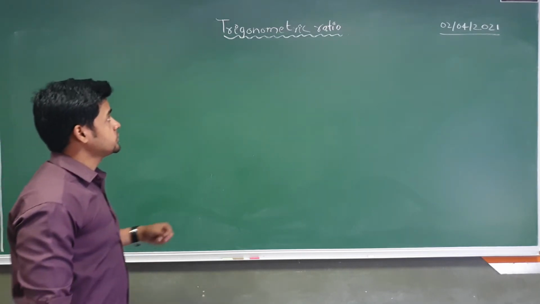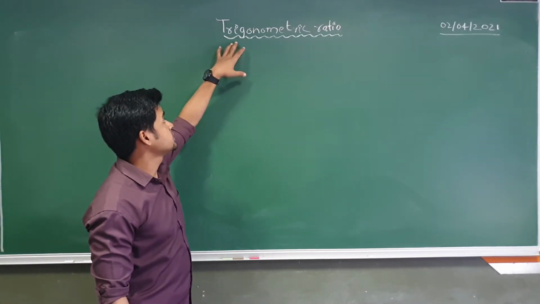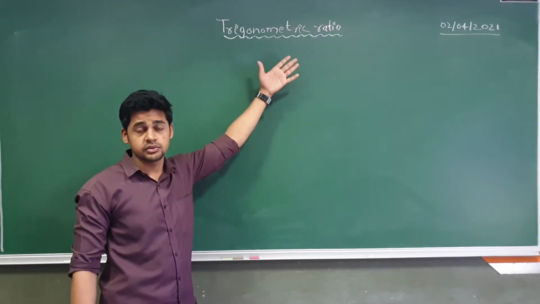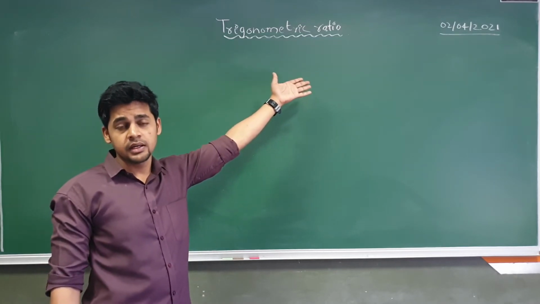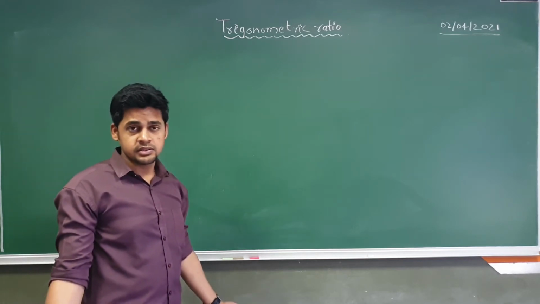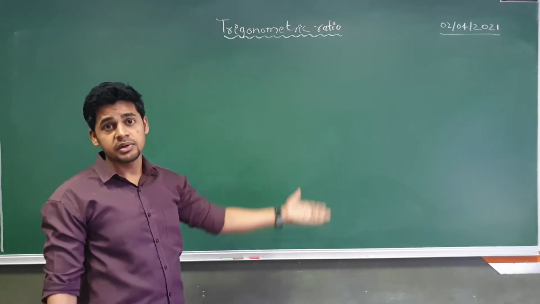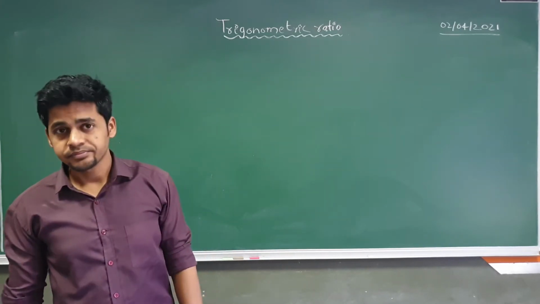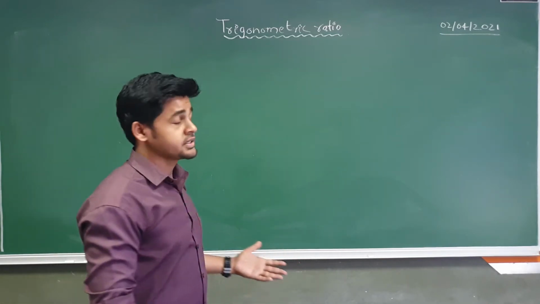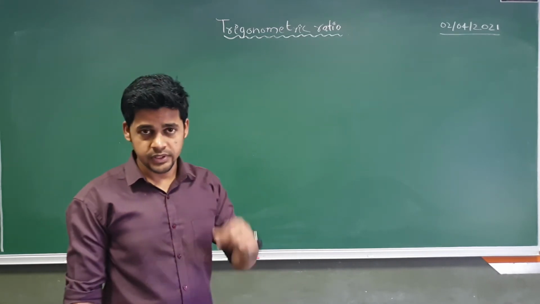First, let us know the meaning of trigonometry. Tri means 3, and trigon means 3 sides. A shape that has 3 sides is known as a triangle. And metric is nothing but measurement. So trigonometry is the study of measurement. We can define trigonometry as the science that deals with the measurement of triangles.